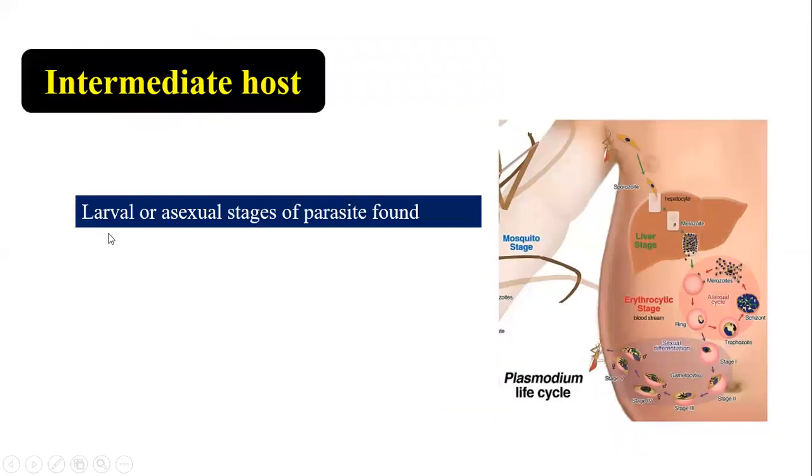Next is the intermediate host. An intermediate host is where the larval or asexual stages of the parasite are found. Here the intermediate host is the RBCs of human beings. So for the Plasmodium life cycle, human beings act as the intermediate host. The definitive host is the mosquito, and the intermediate host is the human being. This is the difference between the definitive host and the intermediate host.